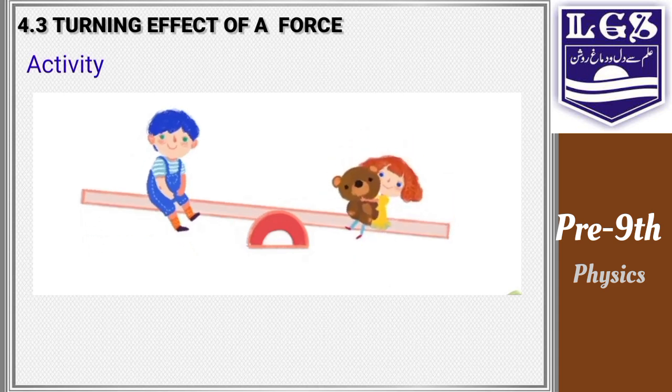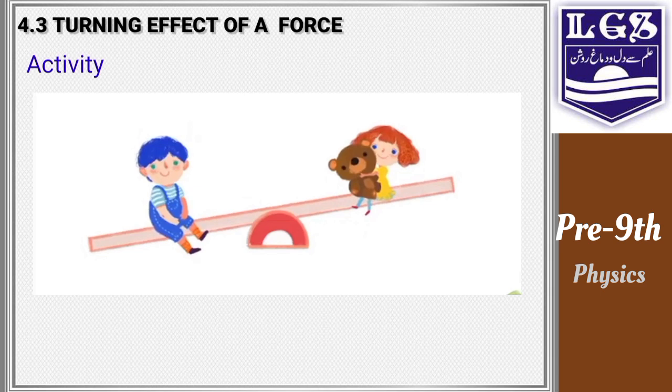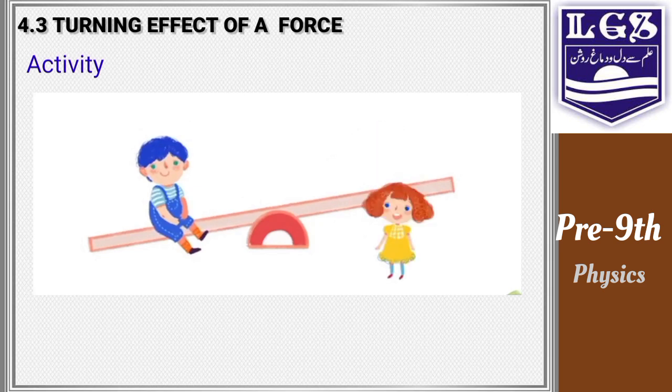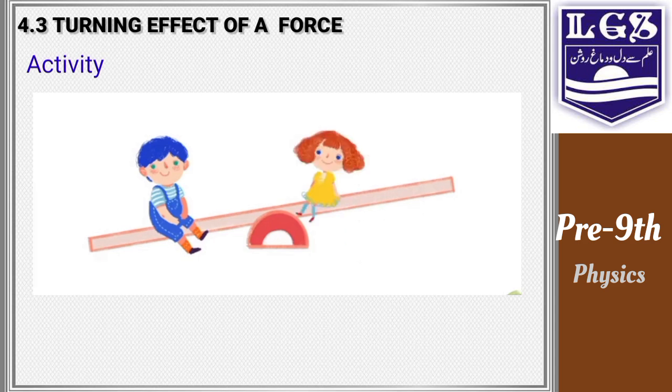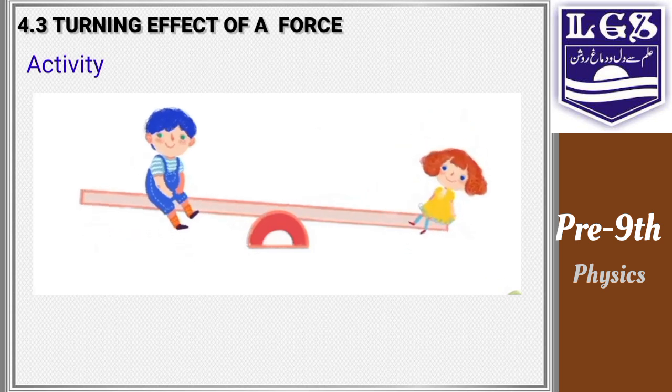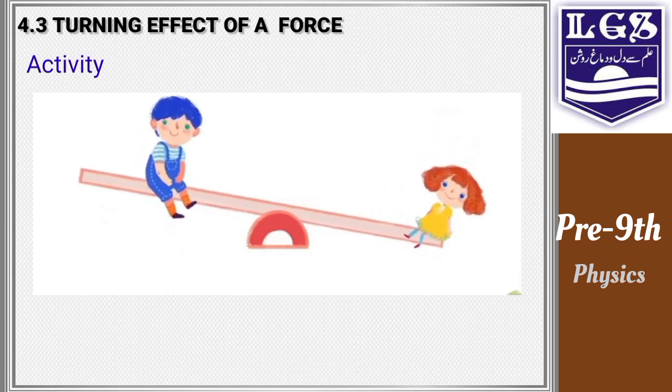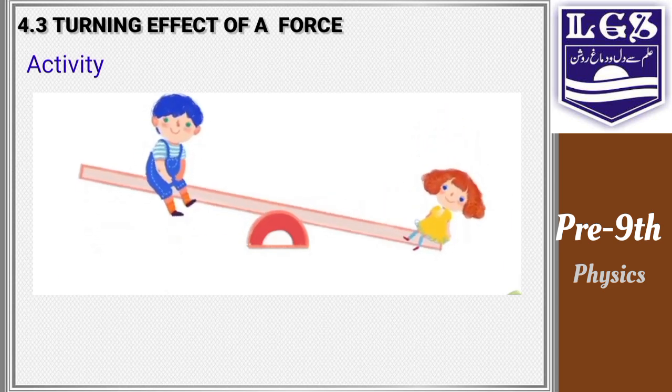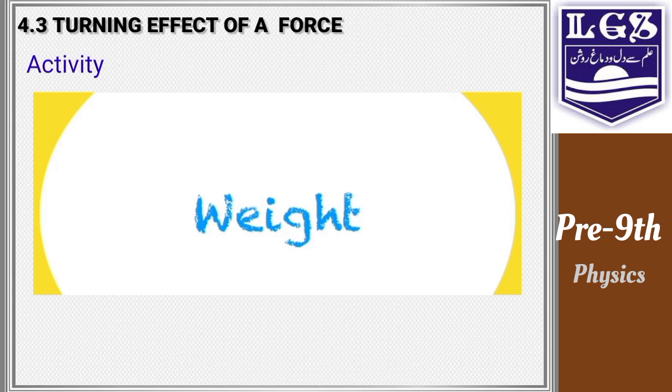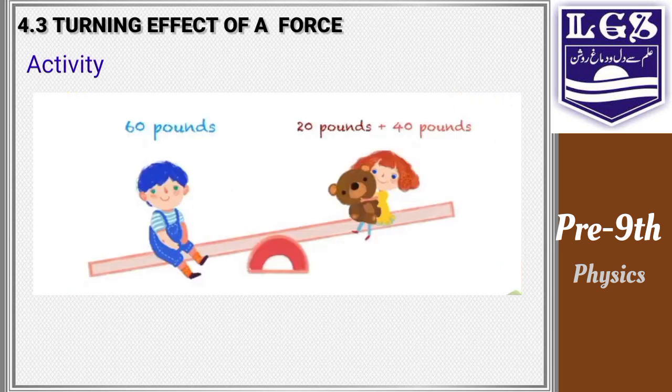Next, we understand it with an activity. There is a seesaw, a boy is sitting at one end and a girl at the other end, with weights balancing each other. Now the girl comes near, but the boy's side goes downward. How can this girl put it in the upward direction? Now the moment arm increases by the girl. She sits at the end side. So by sitting at the end side, the moment arm increases.